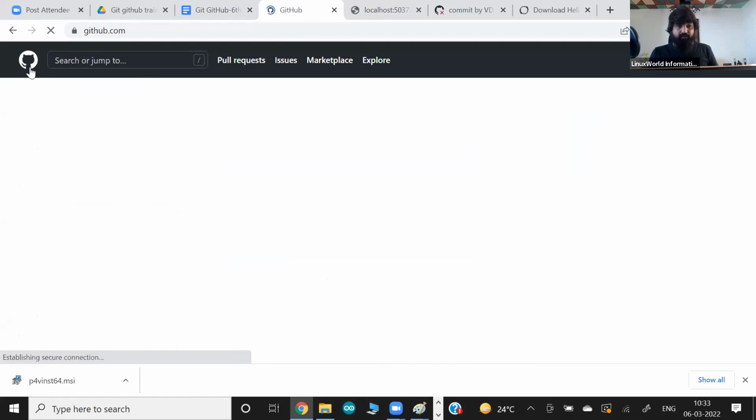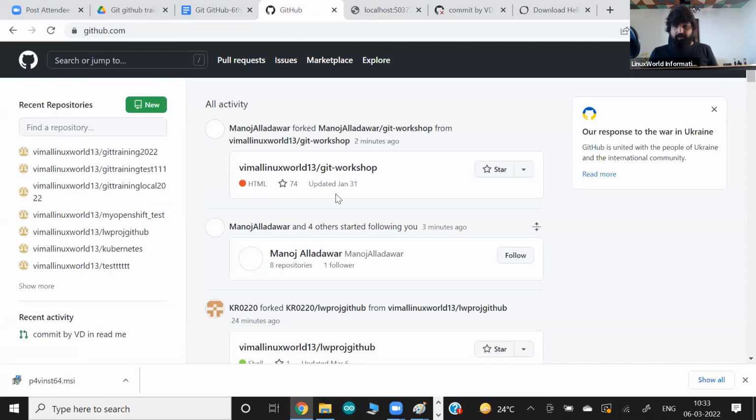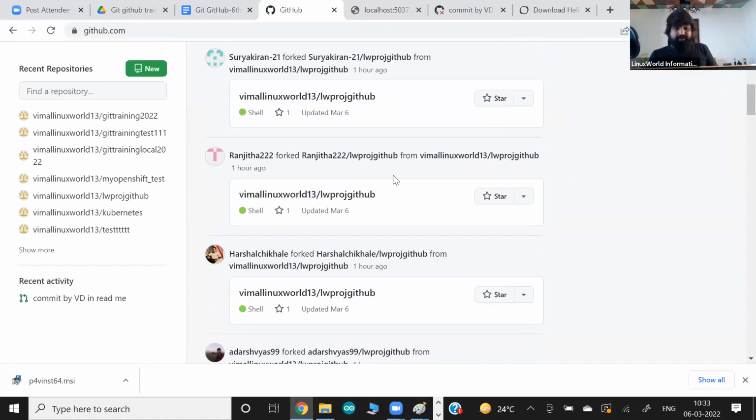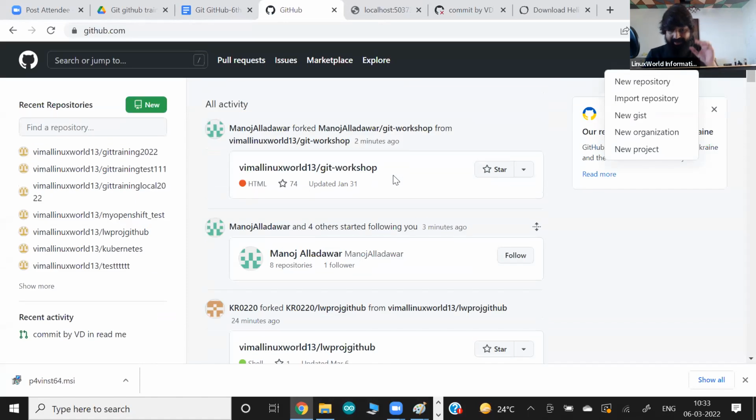right now I have no organization here. From the plus icon, you can see this option called new organization, but I can't see any organization. Otherwise, normally they show you in this page. I haven't created an organization in this account that I use for testing or training purposes. So just click on the organization here.